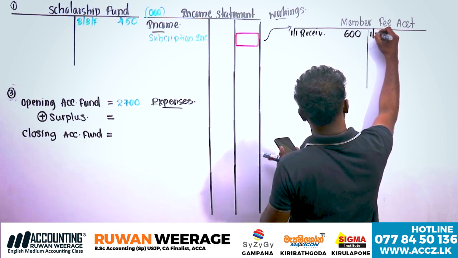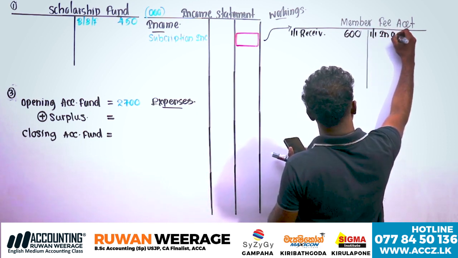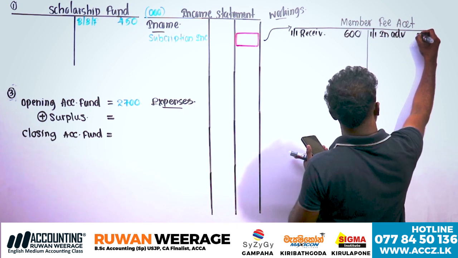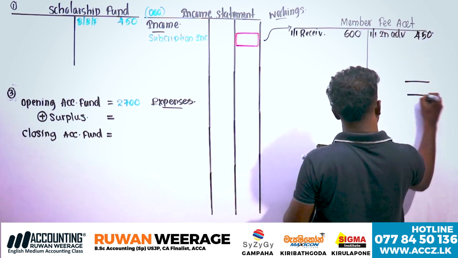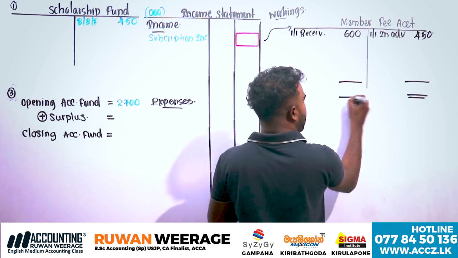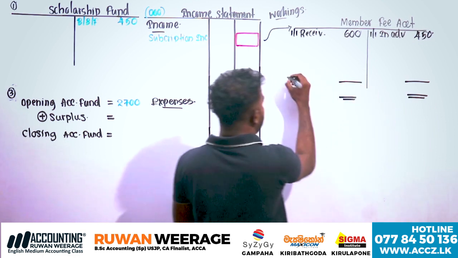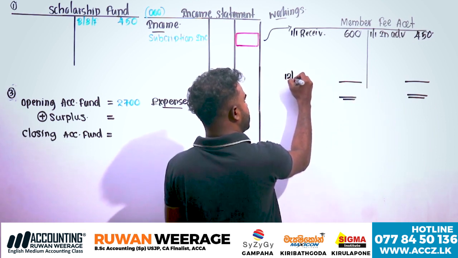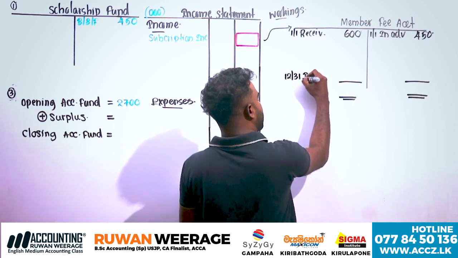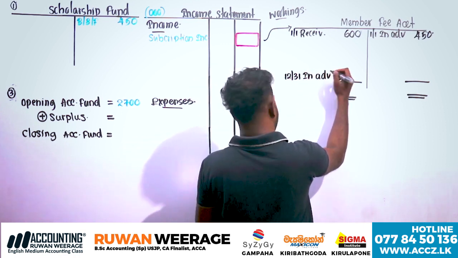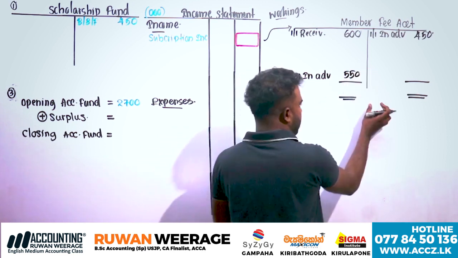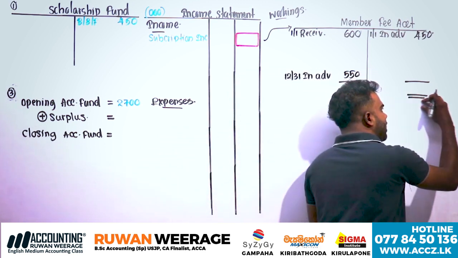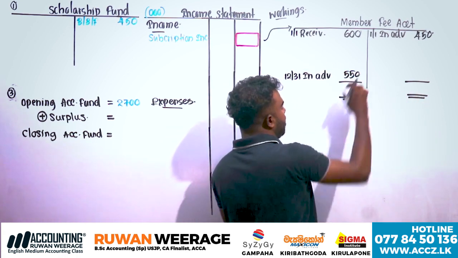Opening in advance, subscription in advance balance, 450. Look at the closing balances. Please record the closing. Keep in mind the in advance balance is carried down here. December 31st in advance, how much is the in advance balance? 550. A liability normally comes from the credit side, but you have to carry it down here.